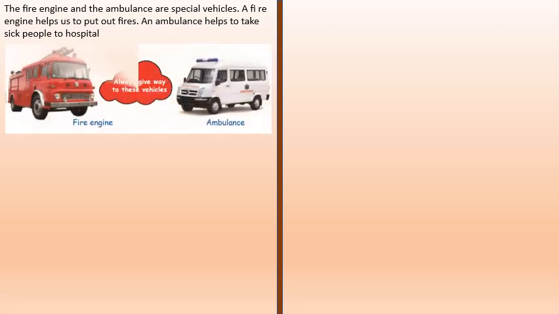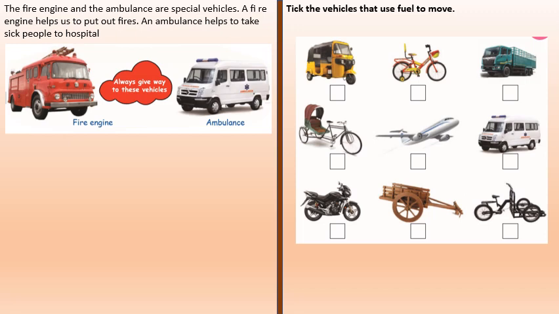A fire engine and an ambulance are called special vehicles. A fire engine helps us to put out fires, whereas an ambulance helps to take sick people to the hospital. So we should always give way to a fire engine and an ambulance.